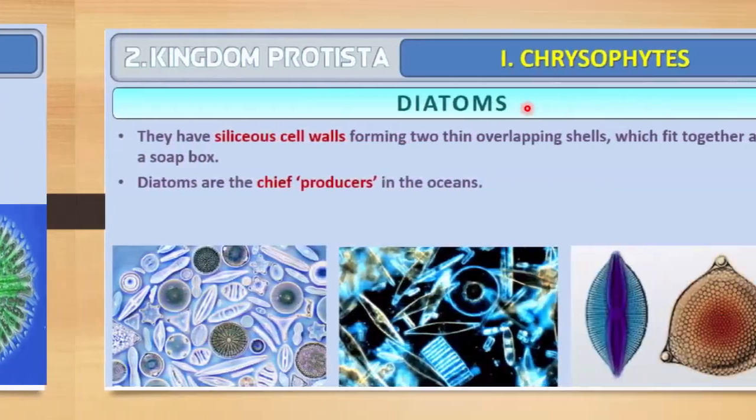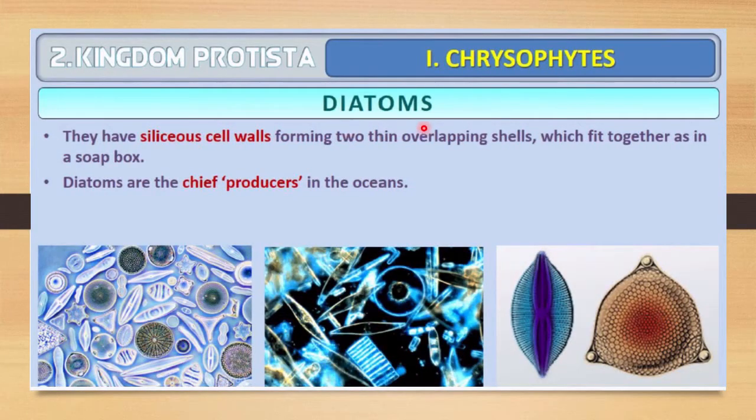So first of all, from chrysophytes, let me discuss diatoms in detail. They have a siliceous cell wall, a cell wall made up of silica-like structure, forming two thin overlapping shells surrounding them, which fit together as in a soap box. This is a very important characteristic of any diatoms. They have a siliceous cell wall made of silica forming two thin overlapping shells which fit together as in a soap box.